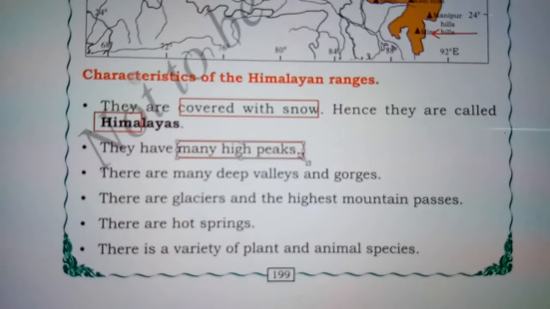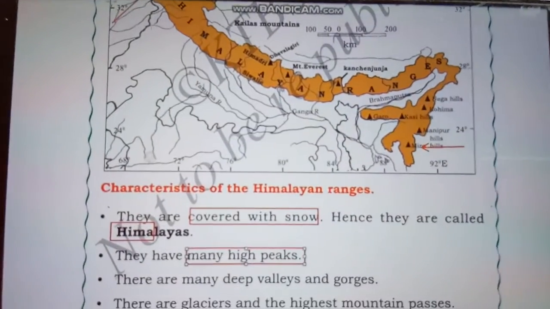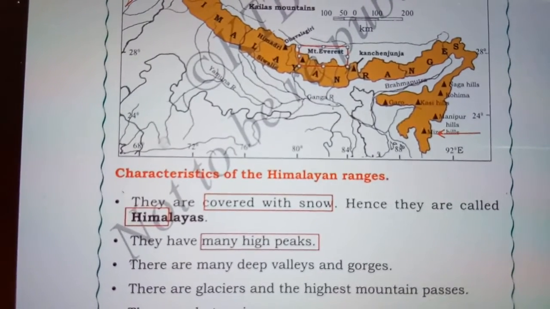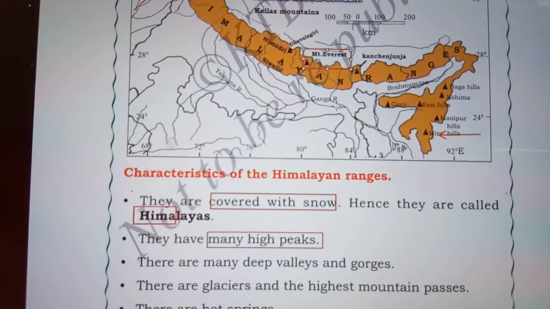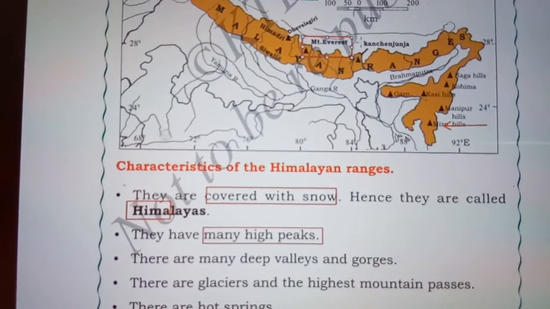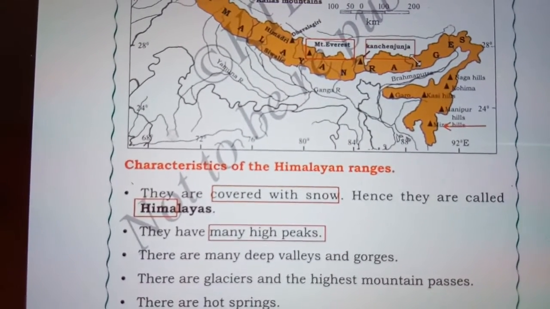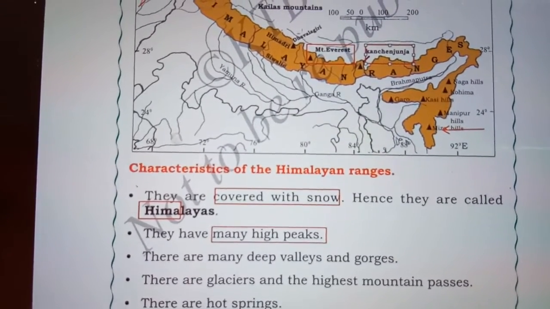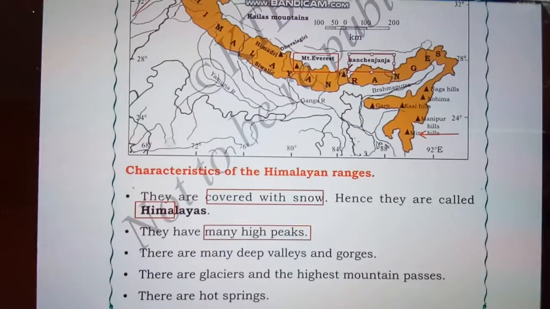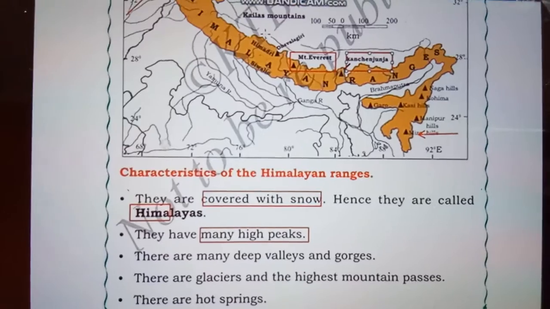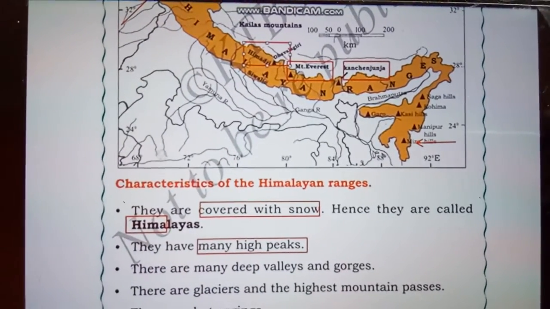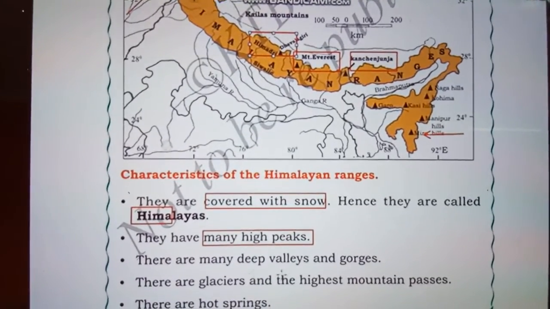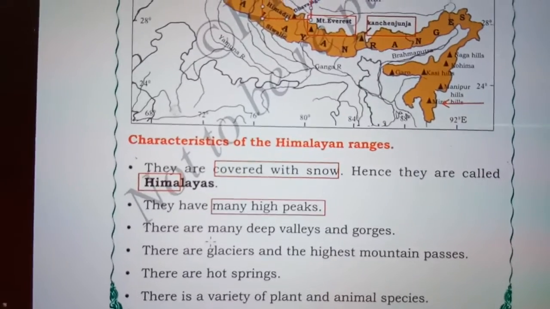They have many high peaks. As you can see here in the map, we have two peaks. One is Mount Everest. This is the highest peak in the world, which is in Nepal. And the highest peak in India is called Kanchenjunga, which is situated in India. We can also see some other peaks that are given. Let us know about the Himadri peaks and the other peaks. You can look at them in detail.